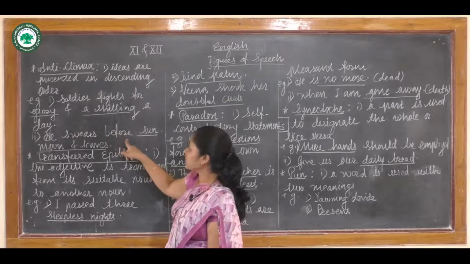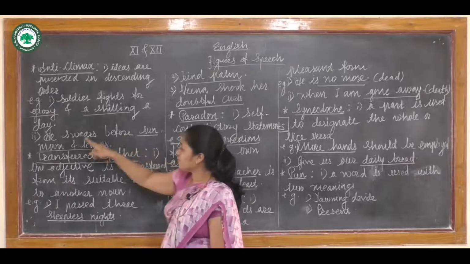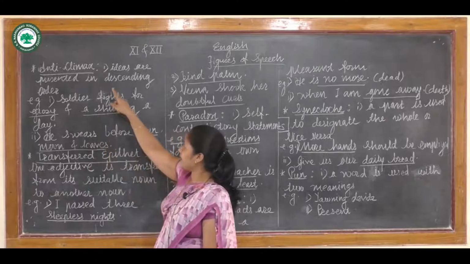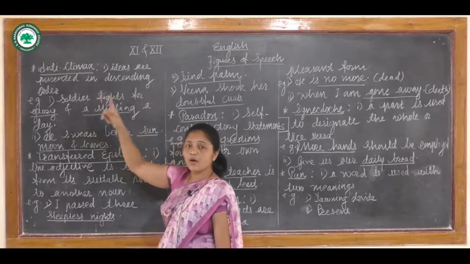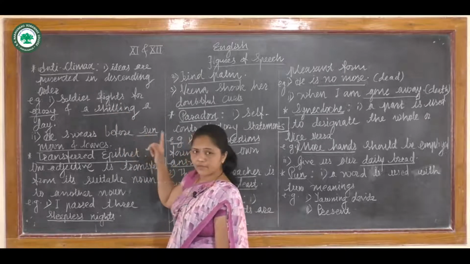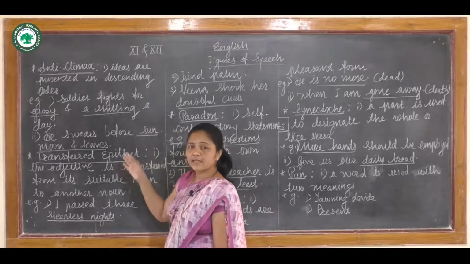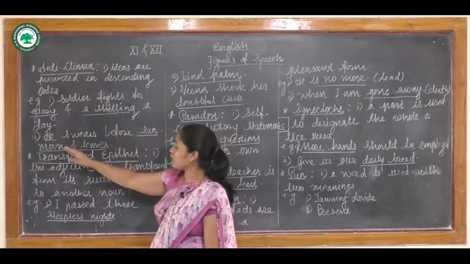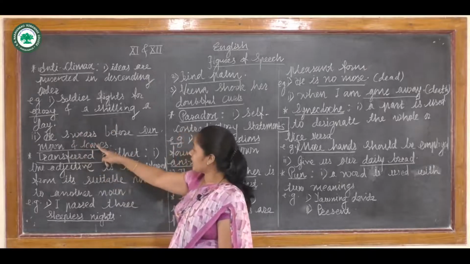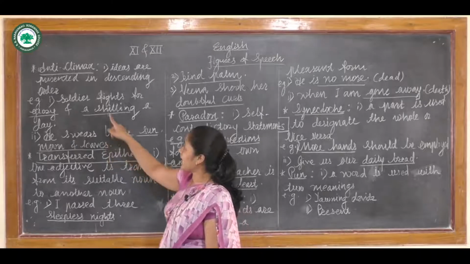In this sentence the figure of speech is anticlimax because the words sun, moon and leaves, these three words, are arranged in descending order of importance. The most important word, sun, came earlier. Next to it, the word moon. And the least important word came lastly in this sentence. So we can call it anticlimax.